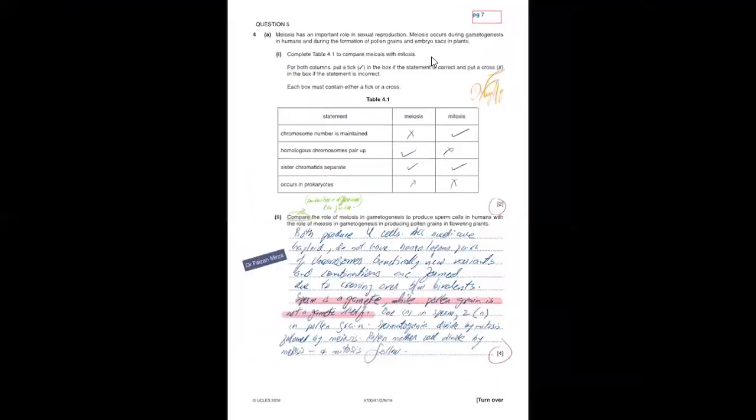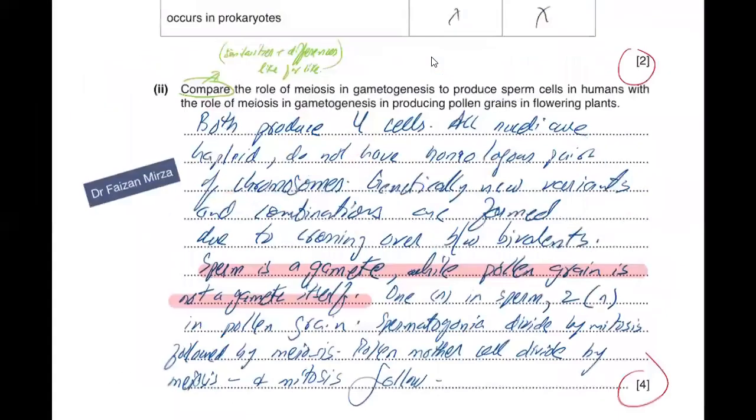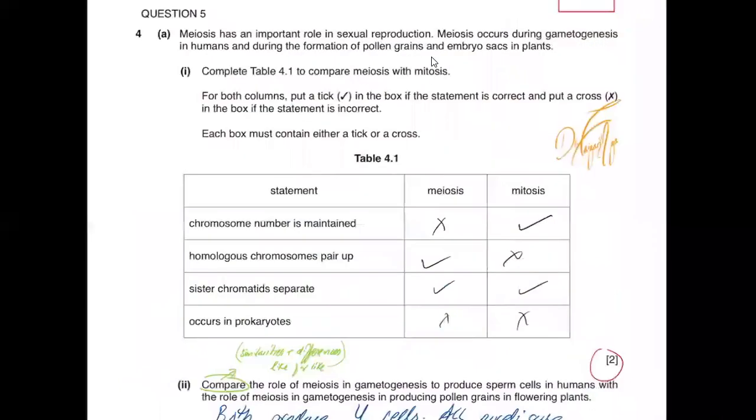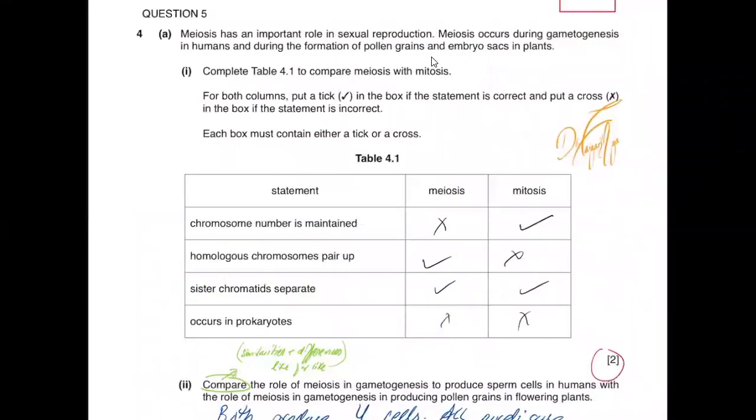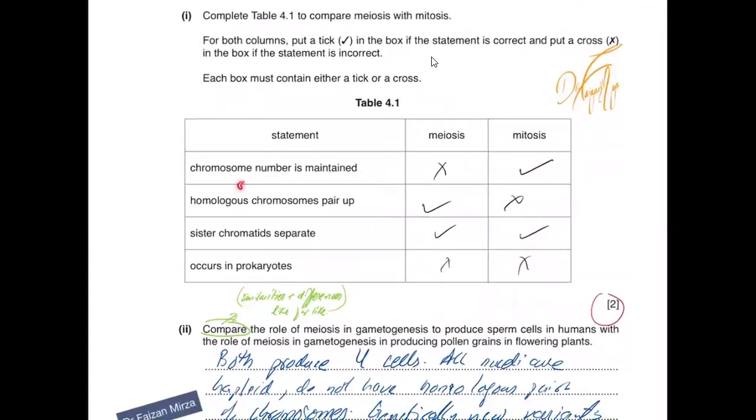This is the simplest question. I think let's come to another question here. This is October/November 2019 variant 41. Initially, they have asked you just to outline, to state and tick across for meiosis and mitosis. I think this case is something very simple. Chromosome number is maintained in meiosis. It's not in mitosis. Homologous chromosomes pair up in meiosis, but not in mitosis. Sister chromatids separate in meiosis and they separate in mitosis as well.